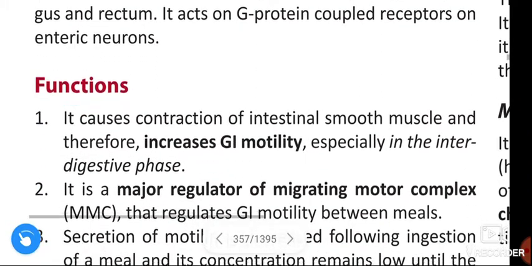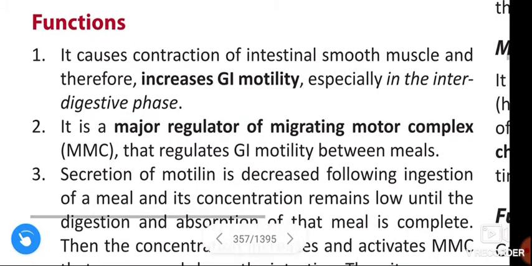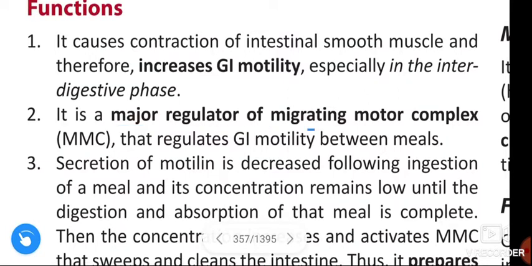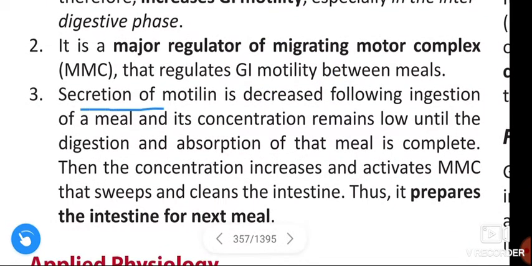Next, functions. It causes the contraction of intestinal smooth muscles and therefore increases the gastrointestinal motility, especially in the interdigestive phase. It is a major regulator of migrating motor complex that regulates the gastrointestinal motility between meals. The secretion of motilin is decreased following ingestion of a meal, and its concentration remains low until the digestion and absorption of that meal is complete.